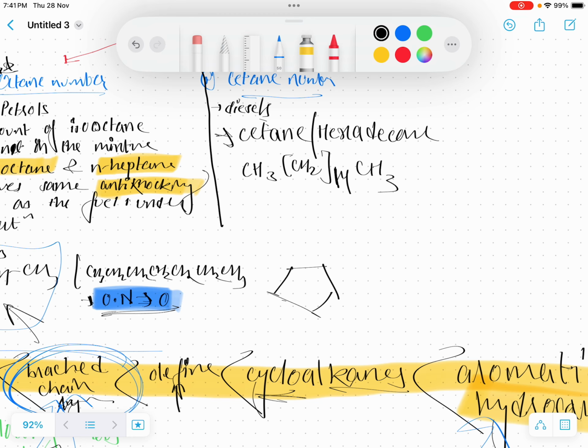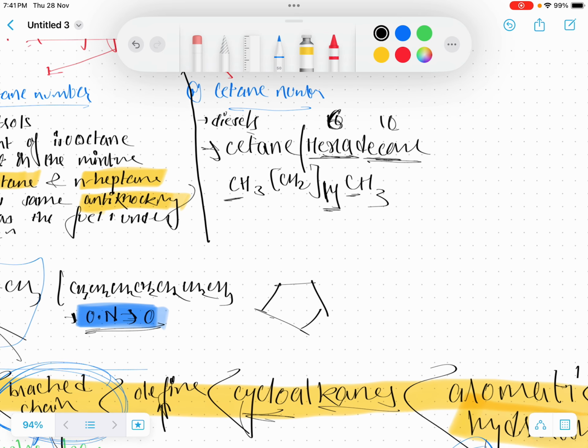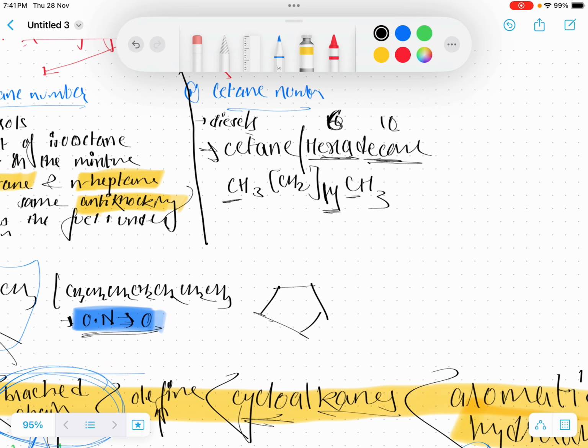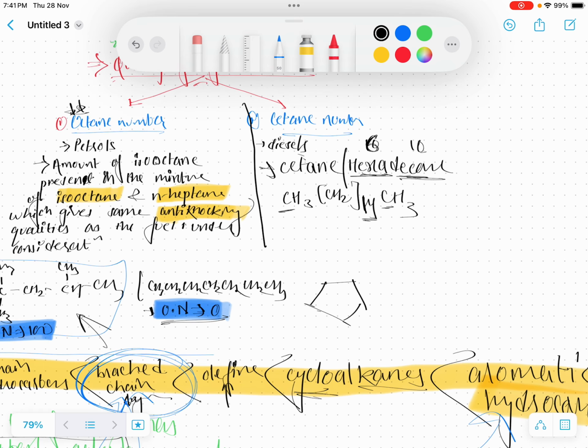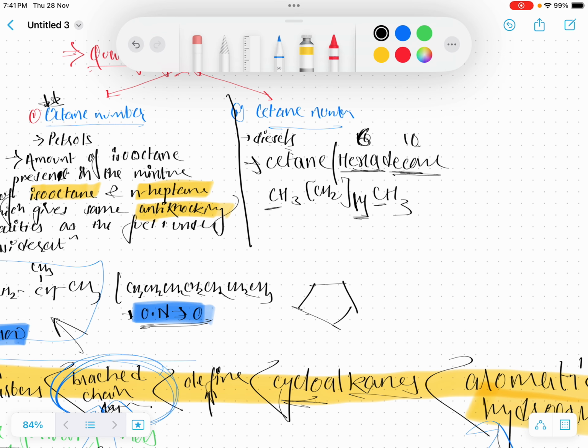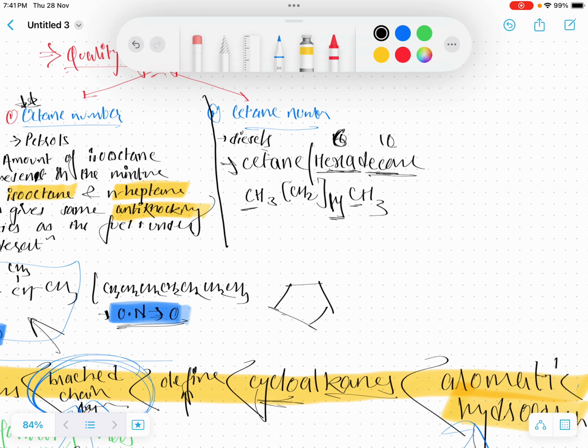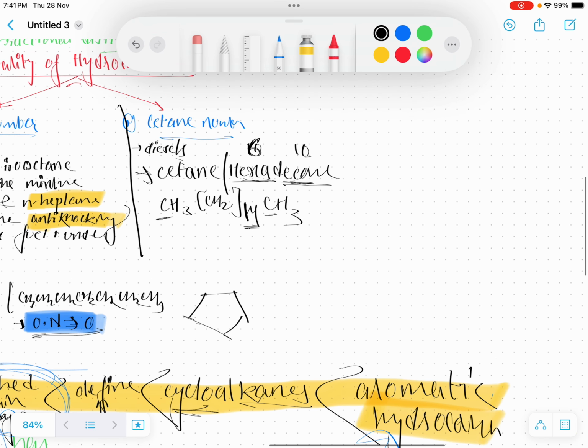Hexadecane means, hexa means 6, deca means 10, so hexadecane means 16. So there are 16 carbons in total, a 16-carbon compound, a simple hydrocarbon, which is cetane. Hexadecane is the IUPAC name.